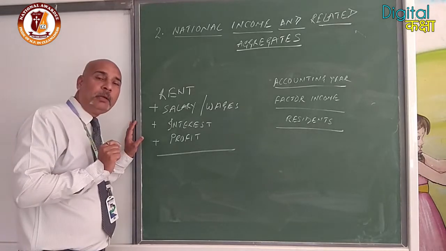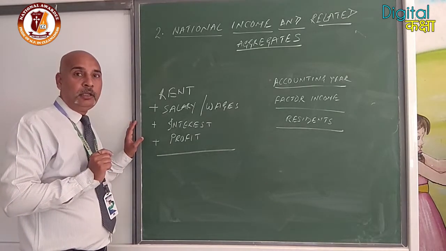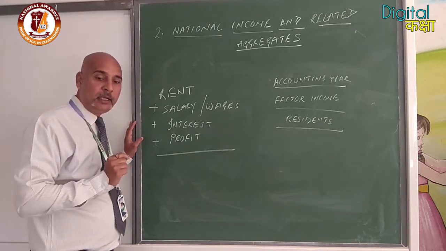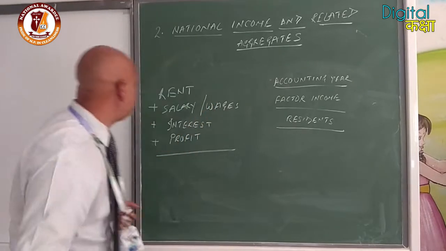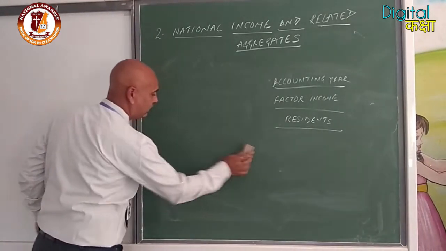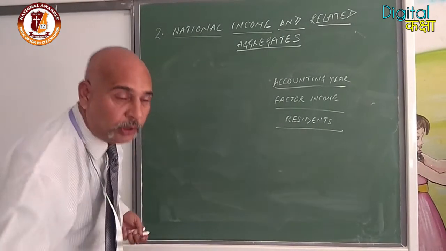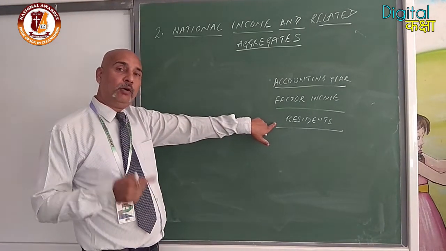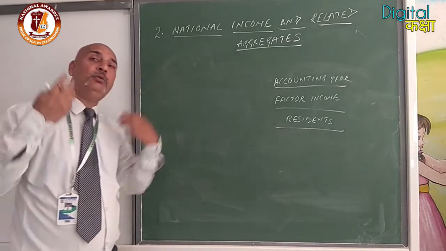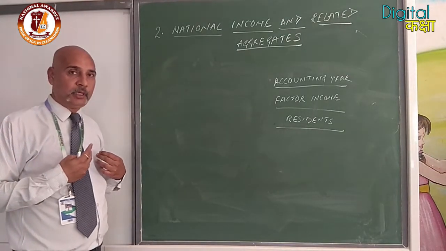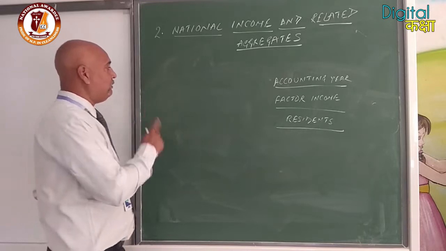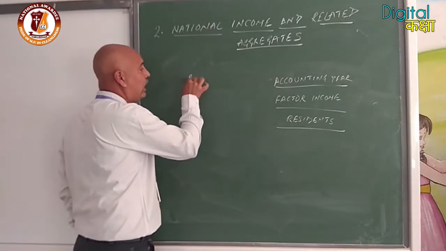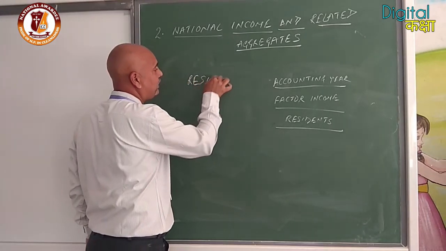Now you will be confused about the residents. Who are the residents? I think you have heard about the NRI term. NRI means non-resident. So the two terms will be coming over here. Now we are going to define the resident. How can we classify who are the residents and who are not the residents? Now first we will discuss residents. Who are residents?